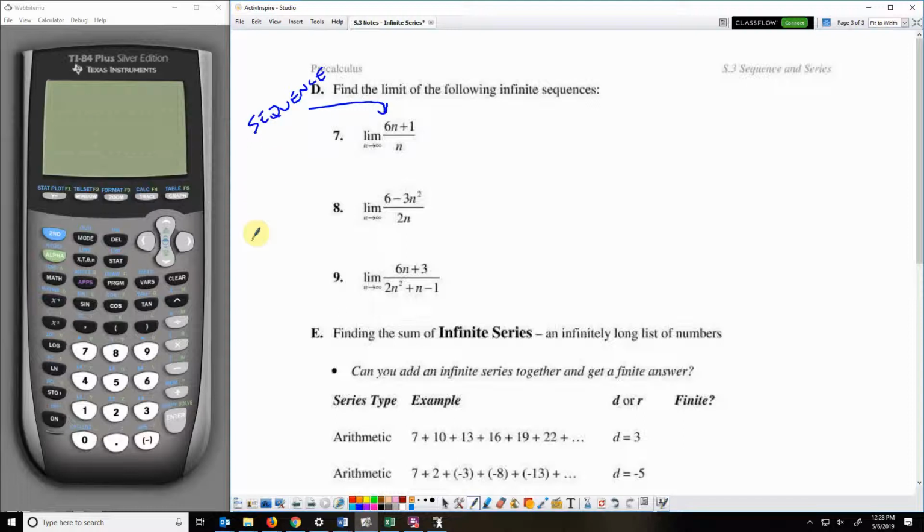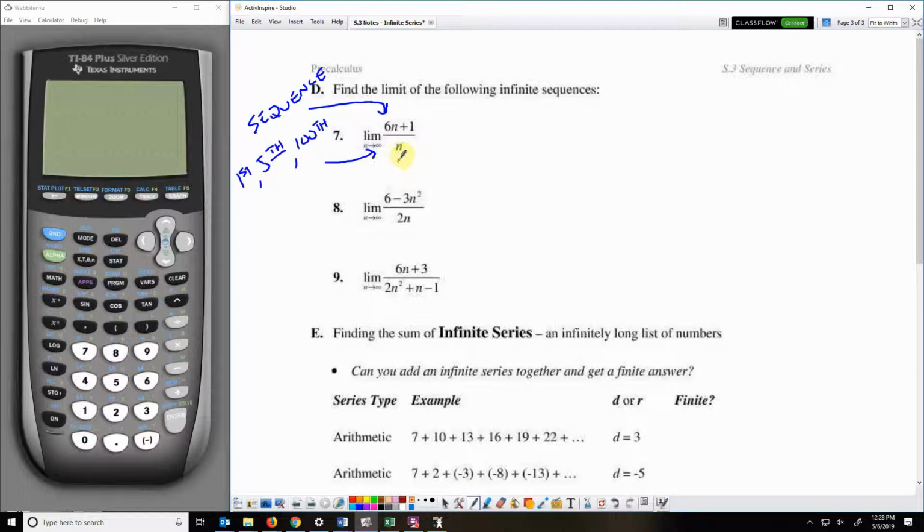Then as n approaches infinity, that means you've got term 1, your first term, your 5th term, your 100th term, your 1,000th term, your 1,000,000th term, going toward infinity. As we just keep getting one term after another, does the value of this sequence approach some limit?